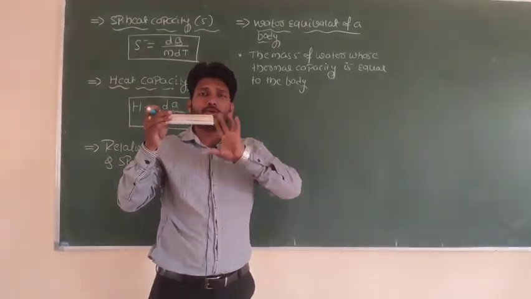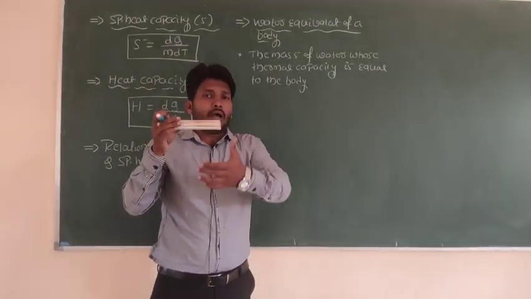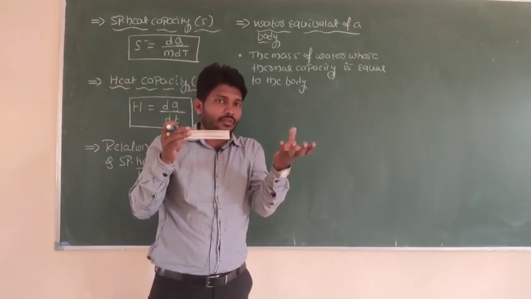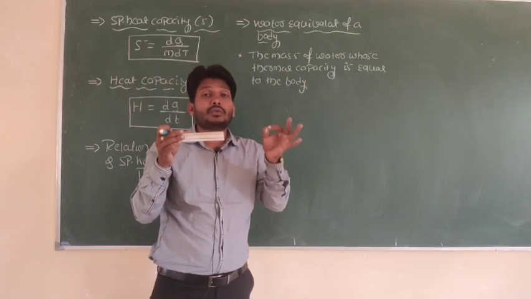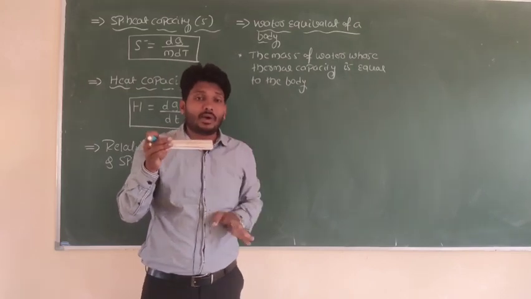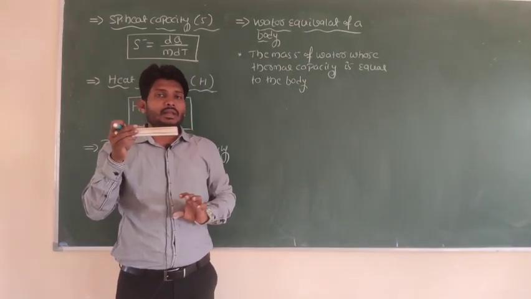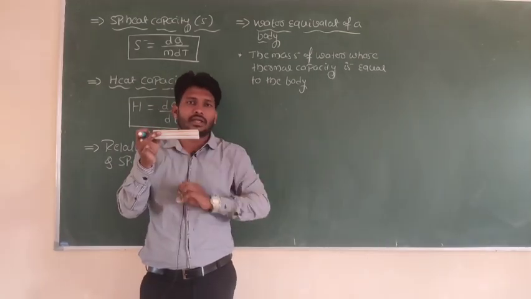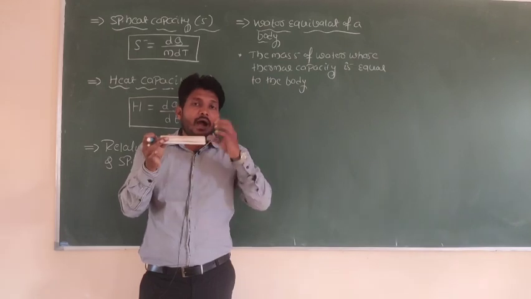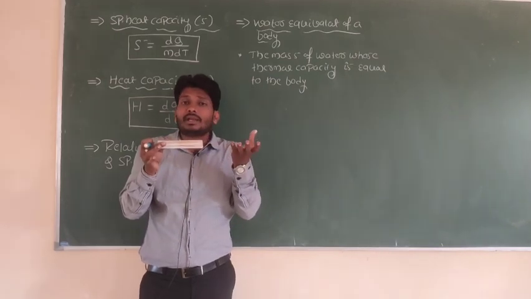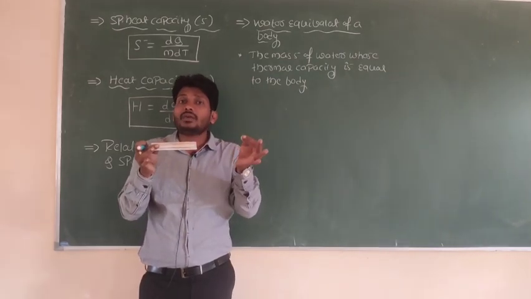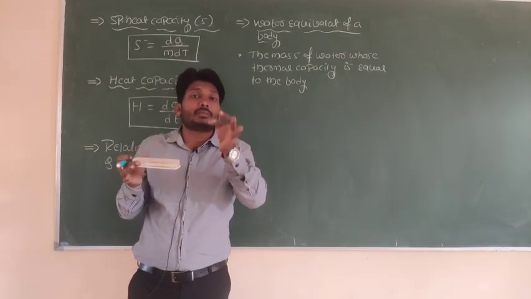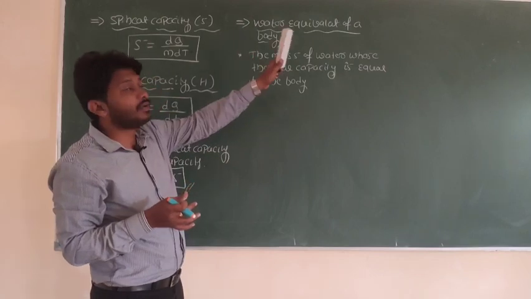For example, this is one body. I want to consider how much quantity of mass is required, how much quantity of water is required in order to get the same thermal capacity. For example, the thermal capacity for wood has a certain value. I want to get that same thermal capacity for water. In order to get the same thermal capacity for water, how much quantity of water must be required? That is the water equivalent of a body.